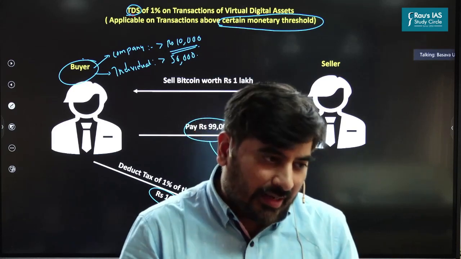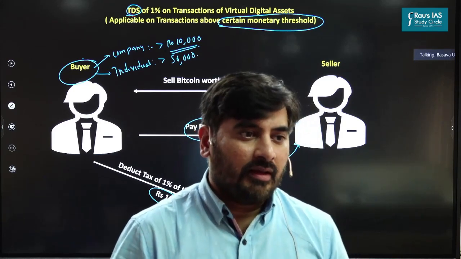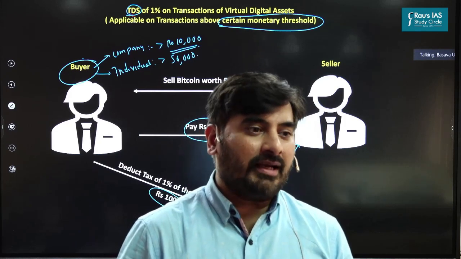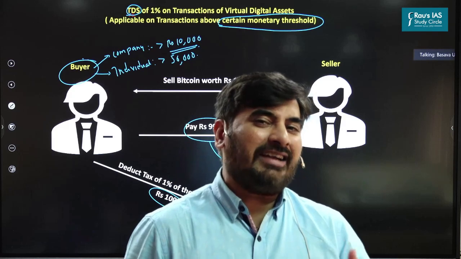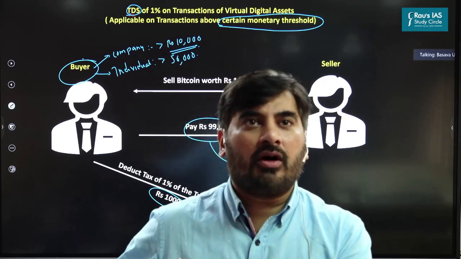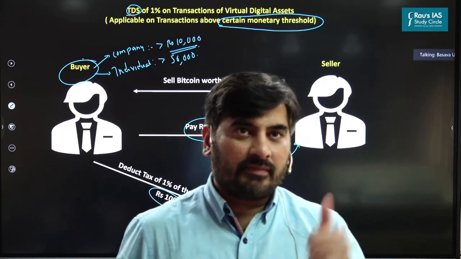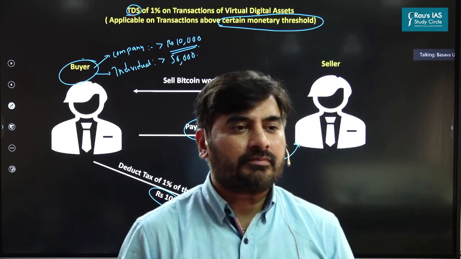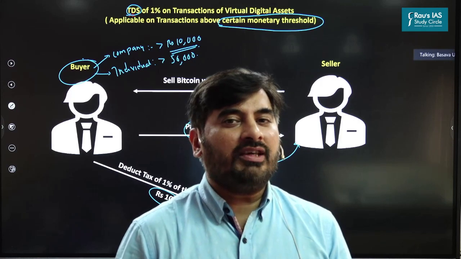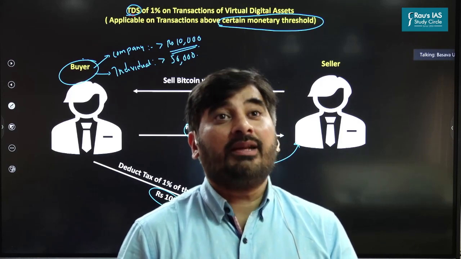As far as my perception is concerned, it could be because crypto mining in India is probably not that strong compared to developed economies. So it is still growing. That could be one of the reasons. But the most important reason could be that it is very difficult to keep track of the people who are involved in crypto mining.